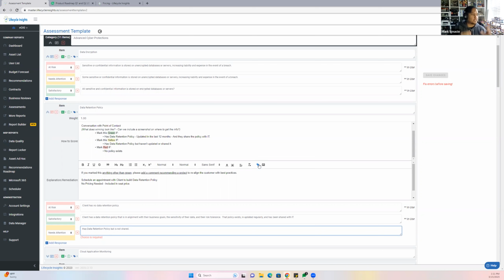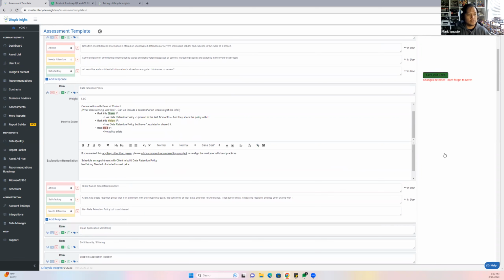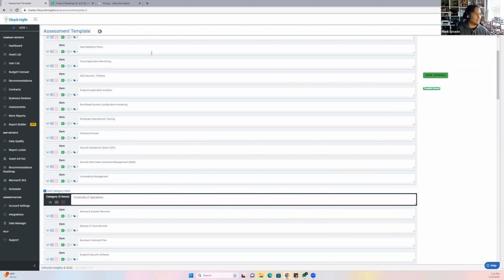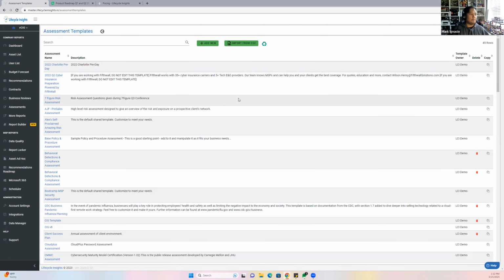So that is what the items are made for in the template. And just to give you guys a good baseline, a learning example for your techs, for your account managers, and all that good stuff. So I'm going to save this, and then I'll delete that later so that I can show it again next month. It'd be great. So you can also import from CSV.